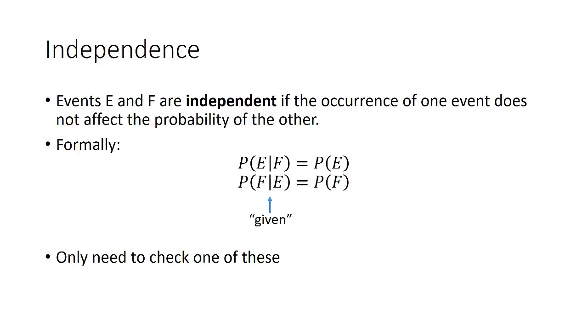So this means that the probability of E happening, given that we know that F happens, is equal to the unconditional everyday probability of E when we don't know whether or not F happened. And similarly, the probability of F given E is equal to the probability of F. You only need to check one of these two equations. If one of them is true, then the other one will also be true, and we consider E and F to be independent.